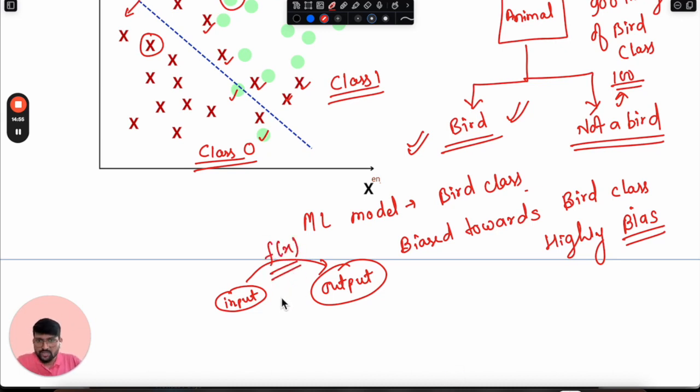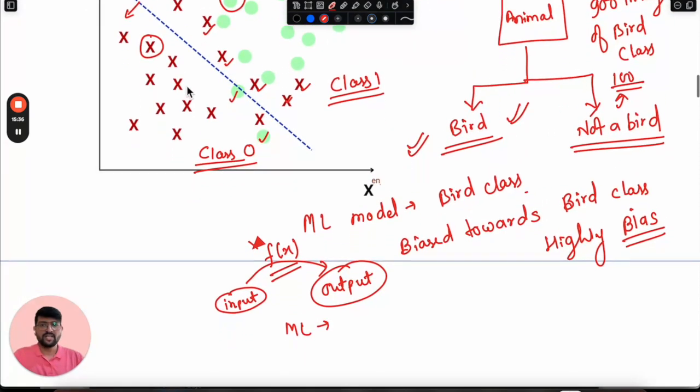But in some scenarios there is no existing relationship between input and output. Even after so much research we cannot find this relationship, because there is no such relationship between the input and output variables. So ML will not be able to find it. If there is no existing relationship, how will the machine find it?